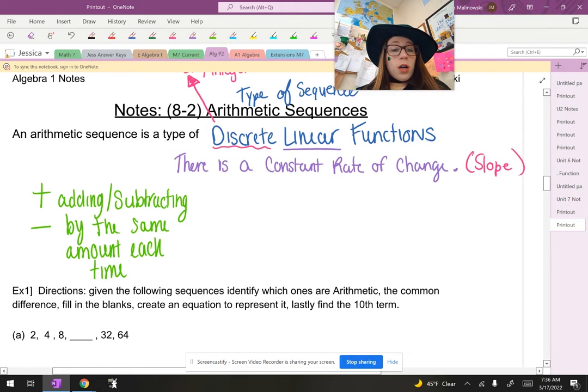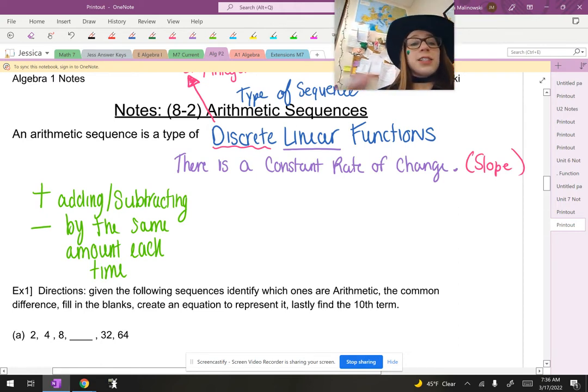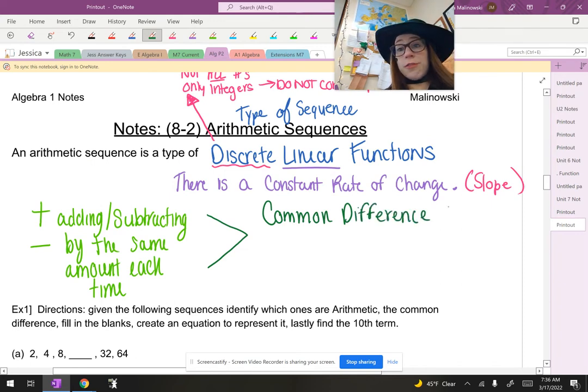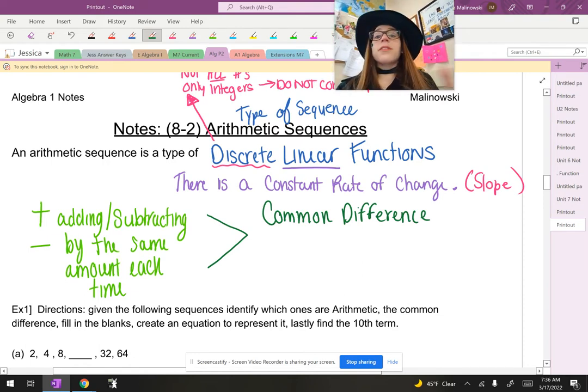So that adding and subtracting by the same amount each time is my constant rate of change. That is my slope. Our new fancy name for that constant rate of change and slope is the common difference. Common difference makes complete sense because the word difference in math tells us to subtract.